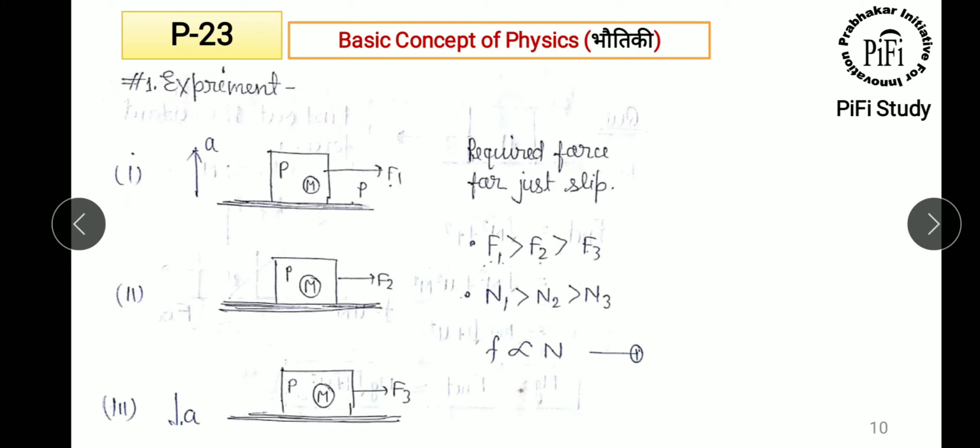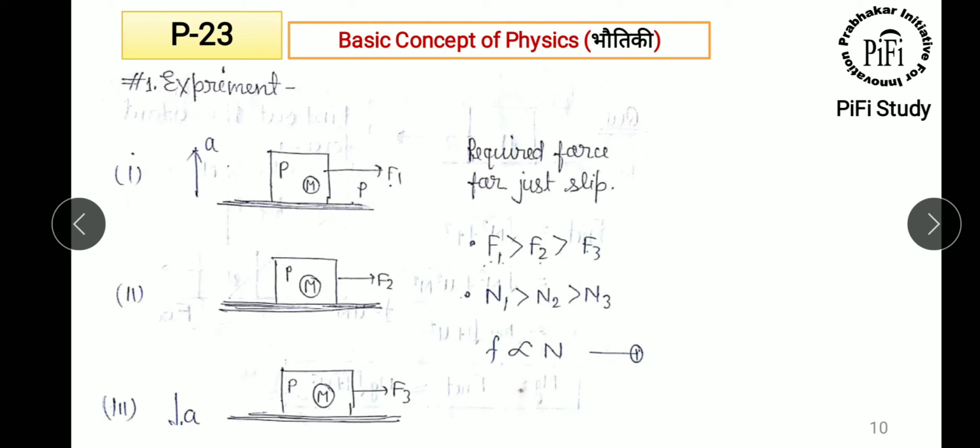Now there are three experimental ideas about the comparison of friction force for just slip. These blocks are resting, and in this case the acceleration is in the upward direction. In this case there is no acceleration, and in this case the acceleration is in the downward direction.